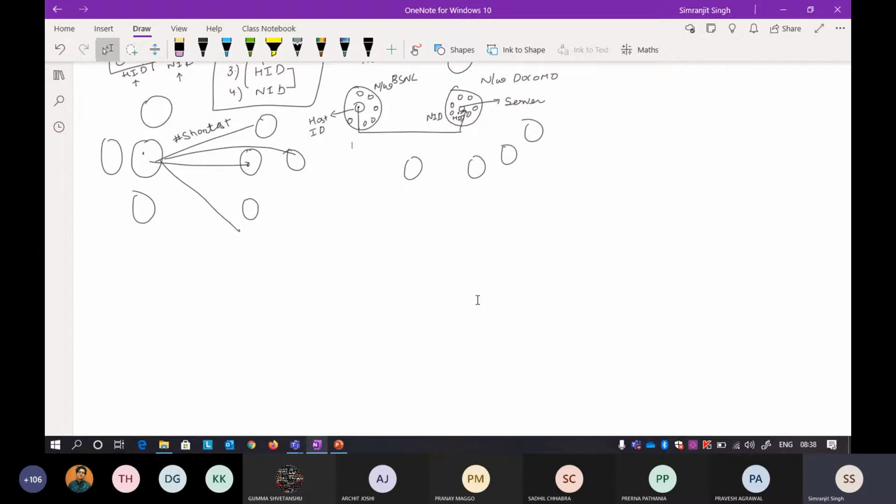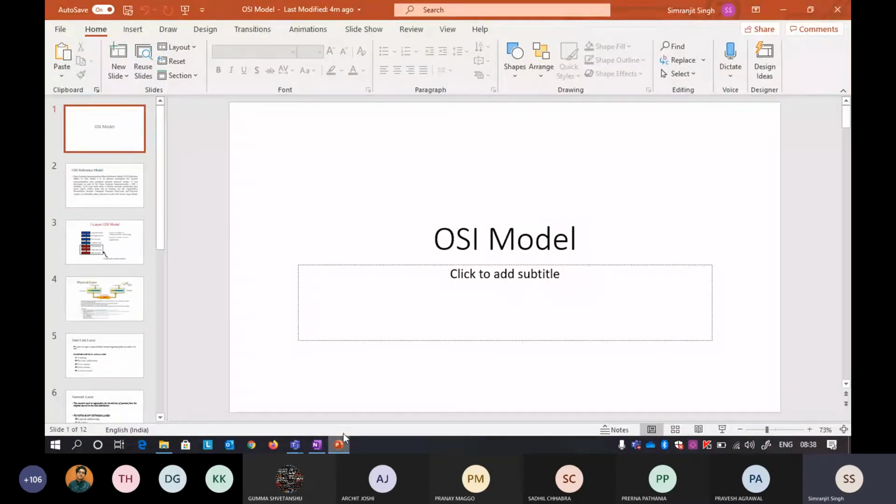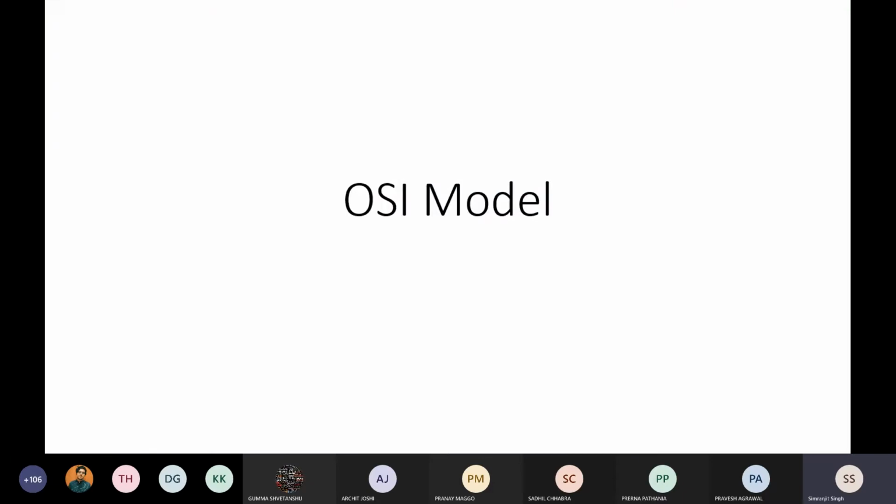Okay, so now we will start with our OSI model. Okay, so OSI model is just a reference model. Keep that in mind. It's a reference model, and it's a kind of an ideal model. Okay, so all the tasks that are involved in a communication are based on the division of tasks. All the tasks that are involved in a communication are divided into different layers.